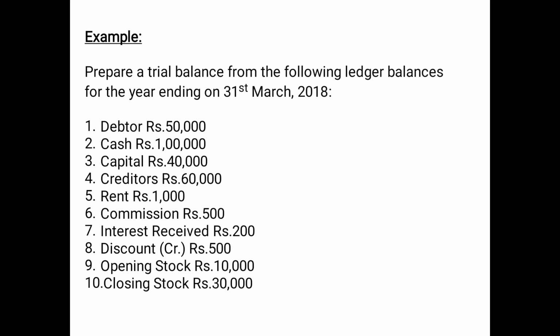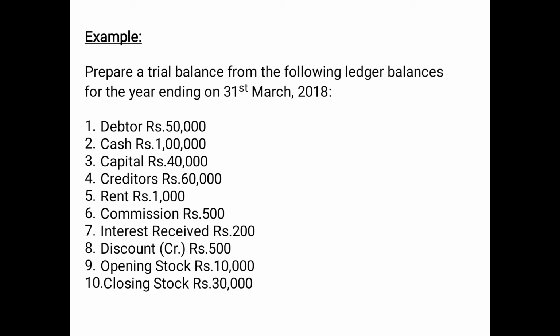So let us discuss an example. Prepare a trial balance from the following ledger balances for the year ending on 31st March 2018. As you can see, debtor 50,000, we know that debtor is an asset, so this 50,000 will be posted on the debit side of the trial balance. Cash 1 lakh, again cash is an asset, it will be posted on the debit side. Capital 40,000, capital we know is a liability, it will be posted on the credit side. Creditors 60,000, we know creditors is a liability, again it will be posted on the credit side.